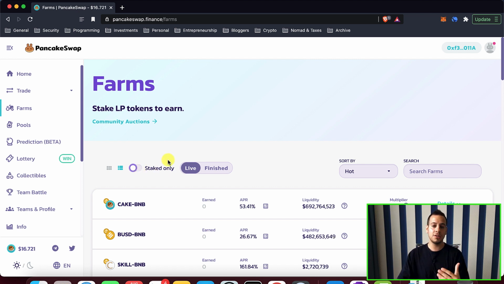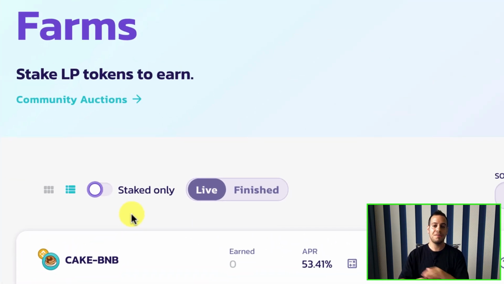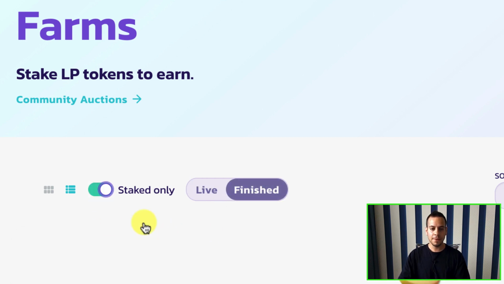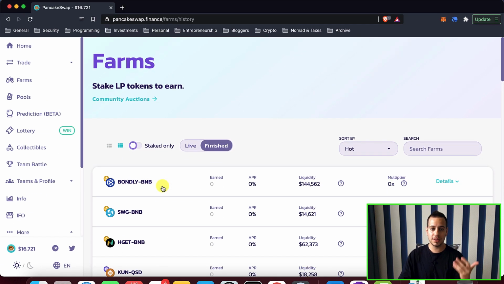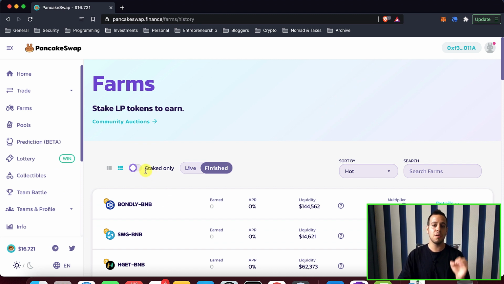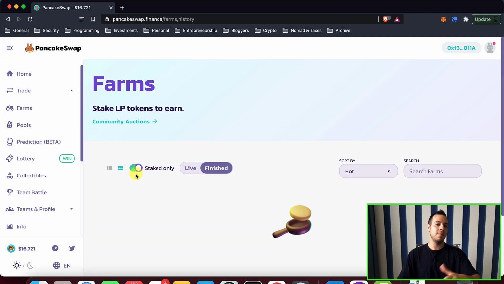So if the farm that you provided liquidity in the past is done and finished and there are no Cake emission rewards anymore, it will not be under live. You will have to change this small toggle button to finished. Right now I don't have any staked tokens in this wallet, but if your farm is finished, you will see your staked tokens there. You can also filter staked only, and it will filter the view in the user interface to only farms that have some token staked inside.